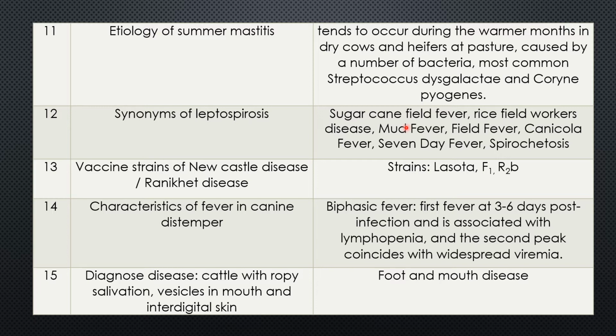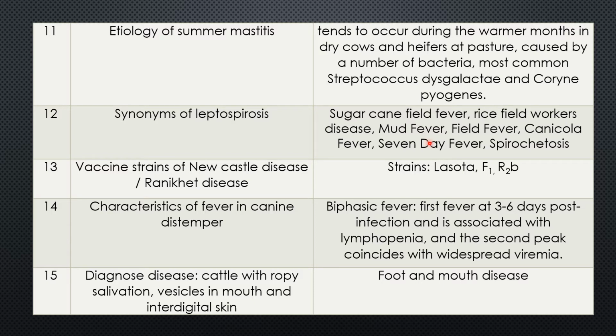The rat also sheds the organism. When rats die in the water, they also shed the organism. And in sugarcane laborers, if there is an injury on the leg, the leptospira enter and cause leptospirosis. So it is sugarcane field workers' disease. Similarly, rice field workers' disease. Rice also requires more water.